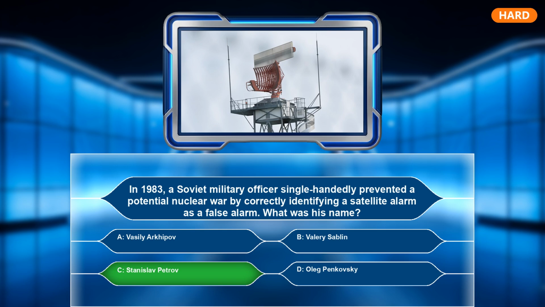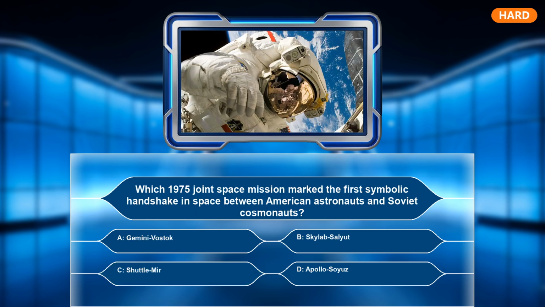Stanislav Petrov. Which 1975 joint space mission marked the first symbolic handshake in space between American astronauts and Soviet cosmonauts? A. Gemini Vostok. B. Skylove Salyut. C. Shuttle Mir. D. Apollo Soyuz. The correct answer is D.